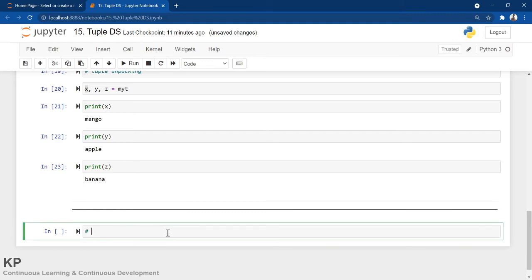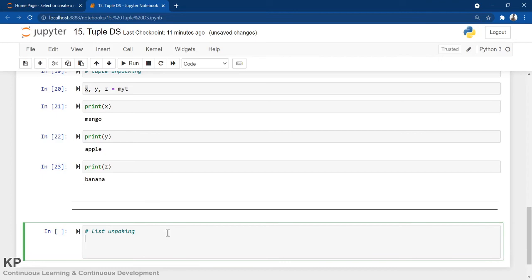Let me show you the example. List unpacking. Suppose I am declaring a list A equals to maybe 1, 2, 8.